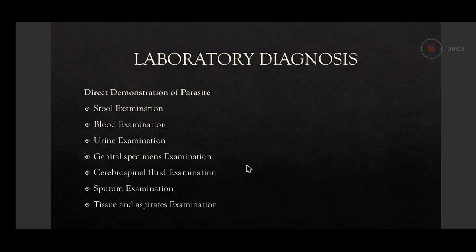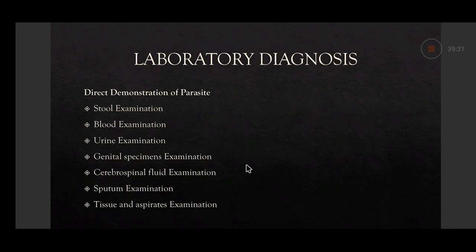And sometimes there is chyluria, a terminology which is used in Wuchereria bancrofti filariasis. Microfilaria is a larval form of Wuchereria bancrofti. So microfilaria may be demonstrated in chylous urine, in filariasis.